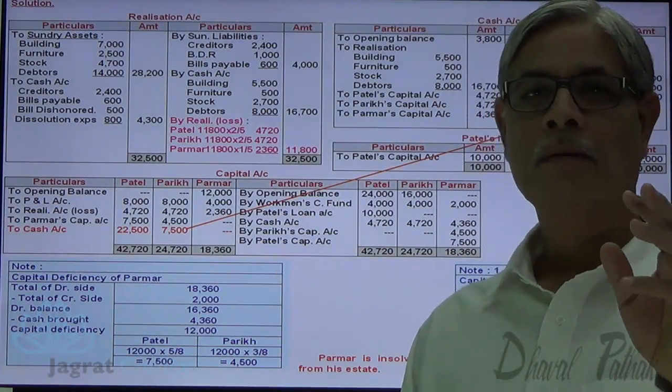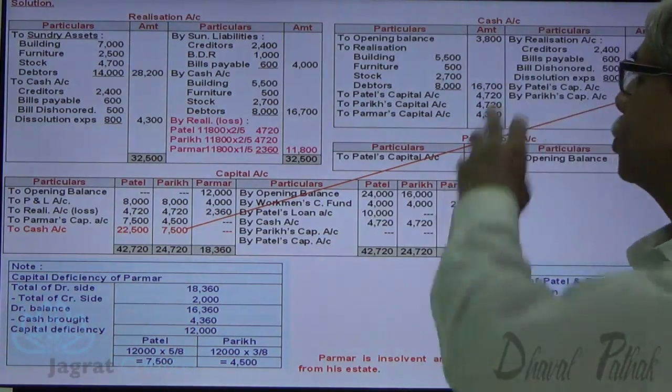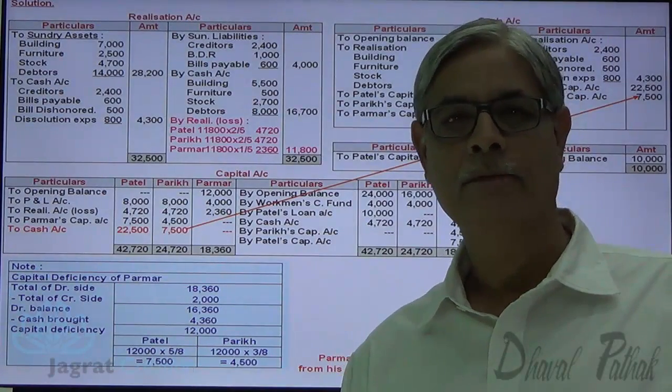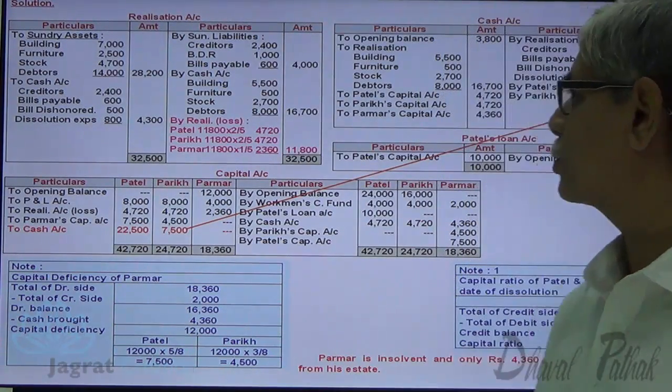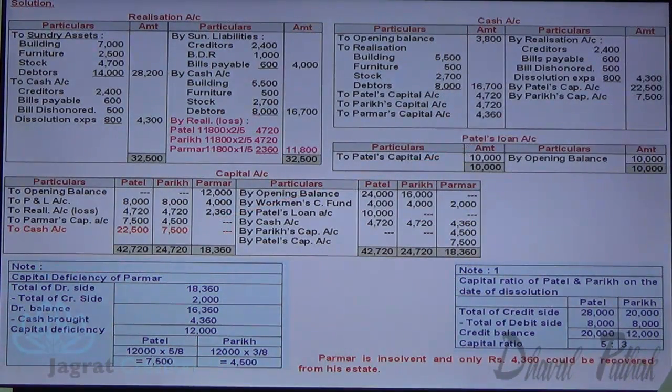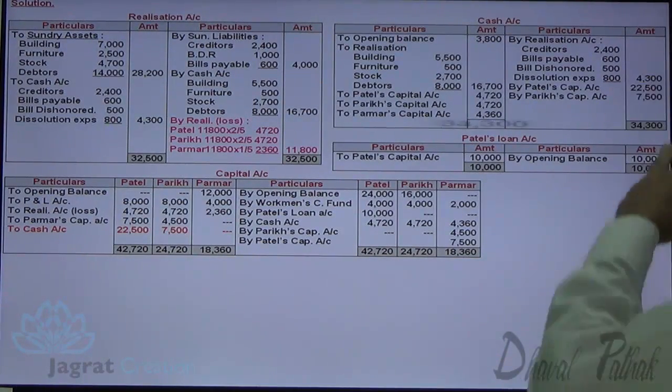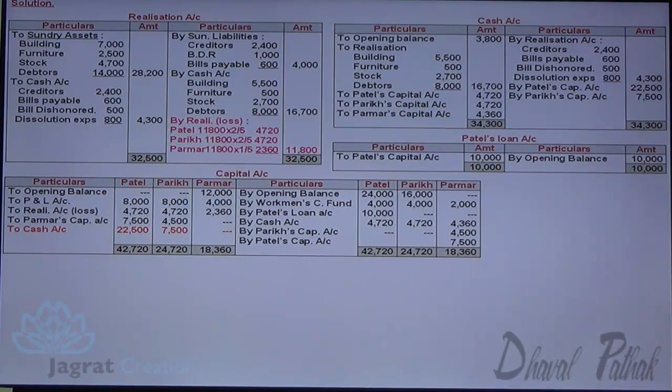Now the last step is to close the cash account. Total on both the sides should agree. No balance should be left in cash account. Let us do that. So total of debit and total of credit is 22 plus 4, 26 plus 7, 34,300.